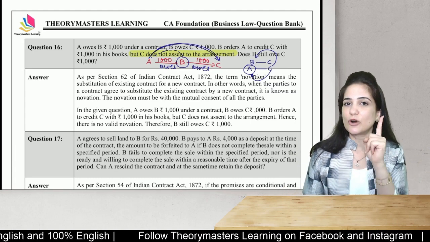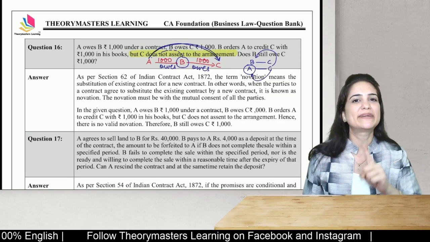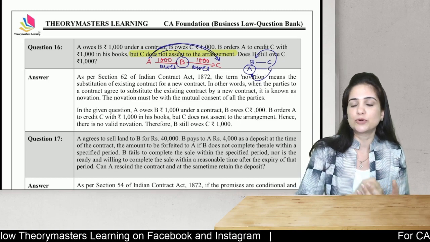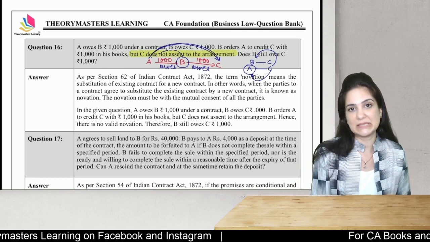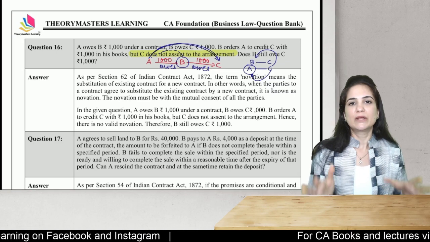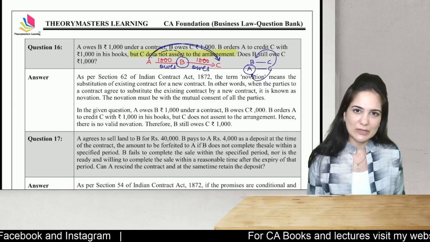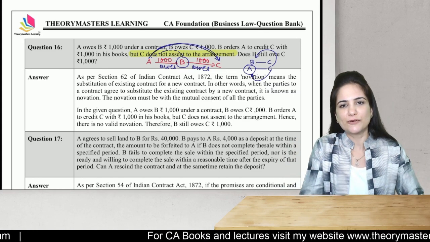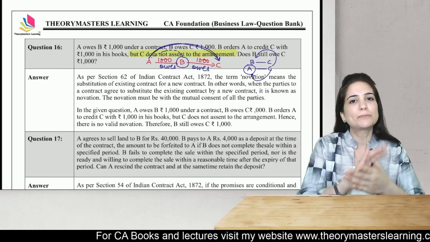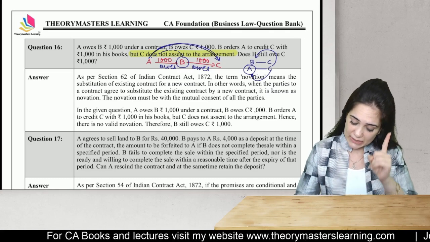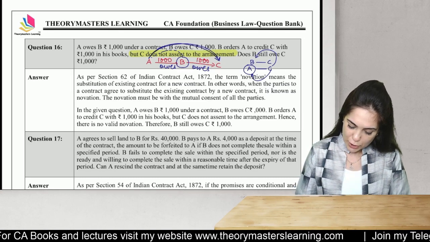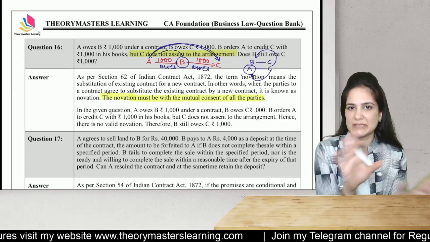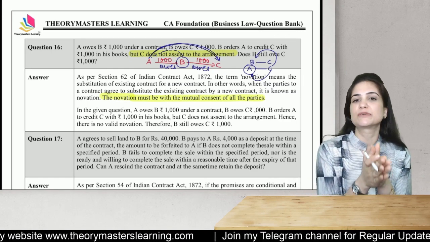But students, for novation, mutual consent of parties is required. You cannot make novation compulsory. Novation is possible only with the mutual consent of all the parties. The logic behind is that by mutual consent, you can enter into contracts, so by mutual consent, you can also put the contract to an end. But it is very important that novation should happen with the mutual consent of all the parties. It cannot be compulsorily enforced.